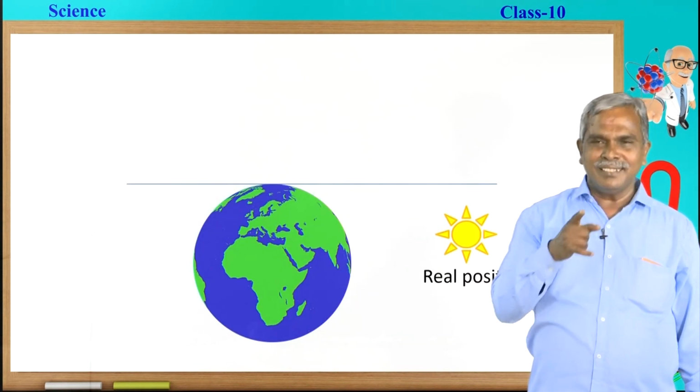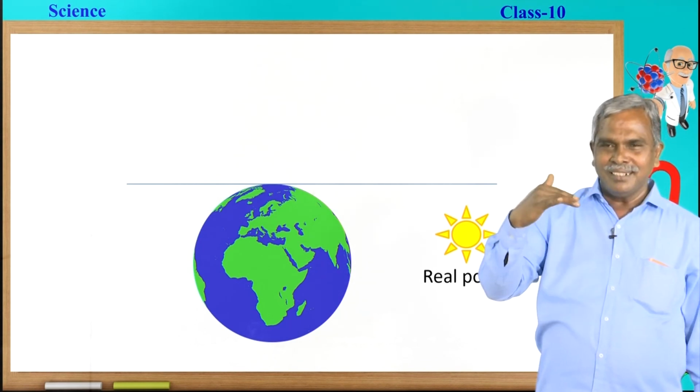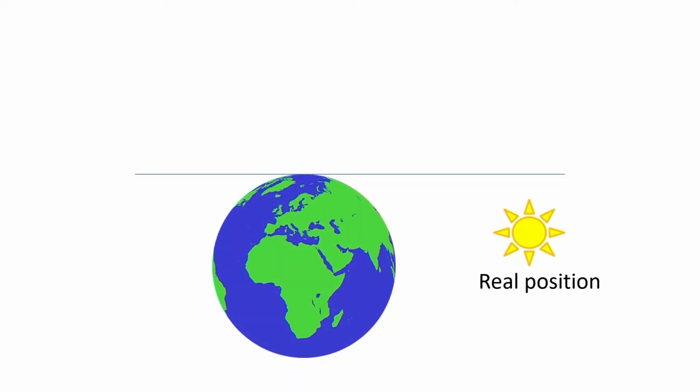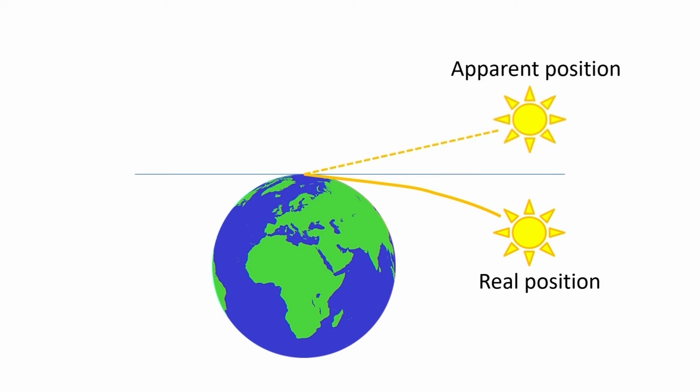Let us try to understand this. Earth, horizon. Now, at the time of sunrise, the sun is still below the horizon, but due to the atmospheric refraction, we feel that the sun is already above the horizon. I mean, a 2 minute difference is there for these things to happen. The real position of the sun is below the horizon, but the apparent position is already above the horizon. That is due to atmospheric refraction. In the same manner, even the sunset is going to be delayed because of this atmospheric refraction.